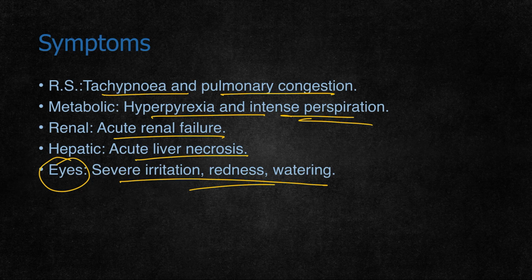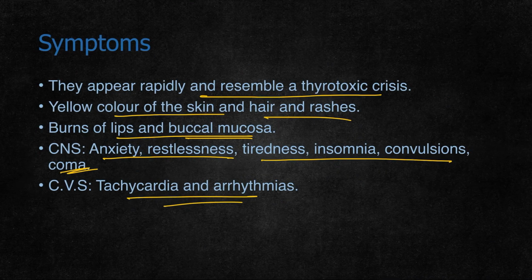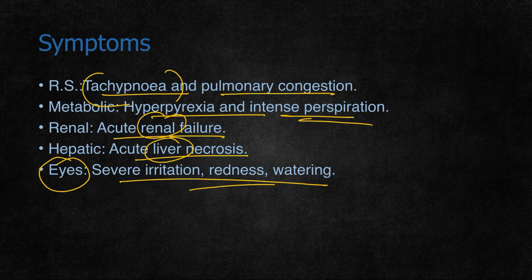So in most cells, wherever in the body it is absorbed, it disturbs their function. Mainly it alters the mechanisms and metabolism of cells of organs and causes symptoms related to that.